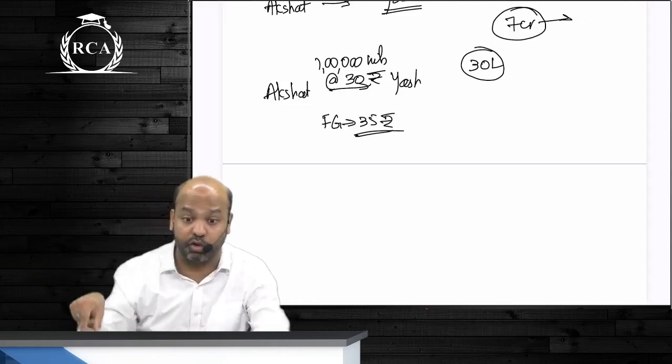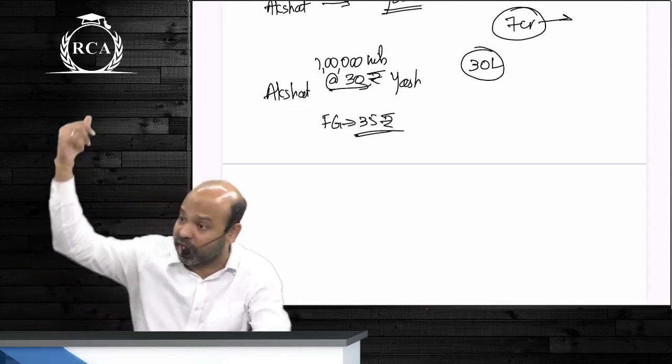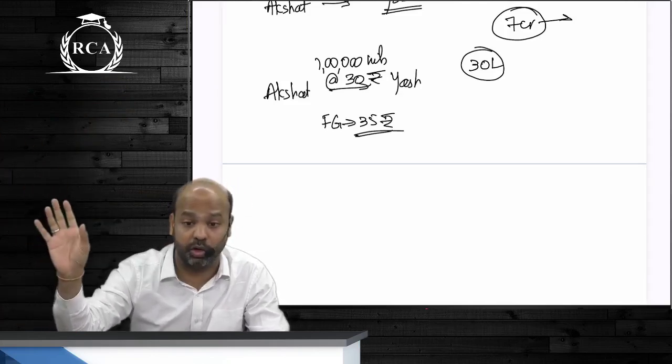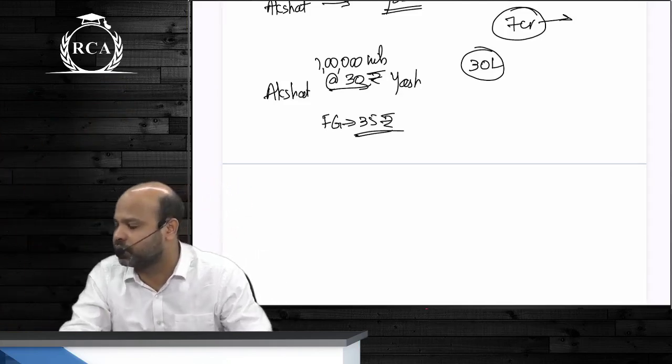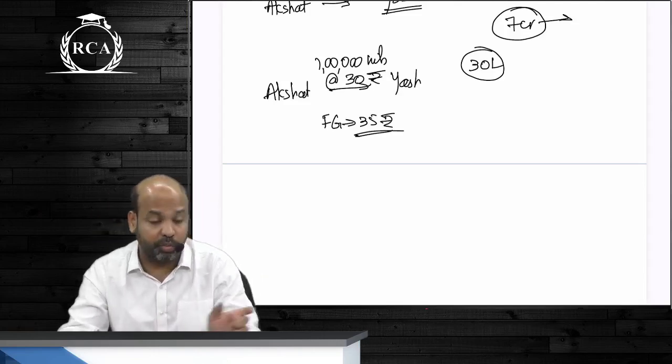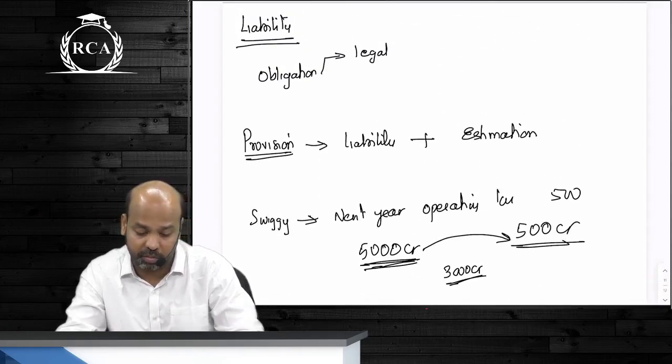Whether or not the cash flow is going out immediately, beta. Even if the cash outflow is expected after 2 years, after 3 years, because you have entered into the contract, you will have to make a provision. Are we clear about this? Yes or no? So always go back to the basic word, beta, that is obligation.